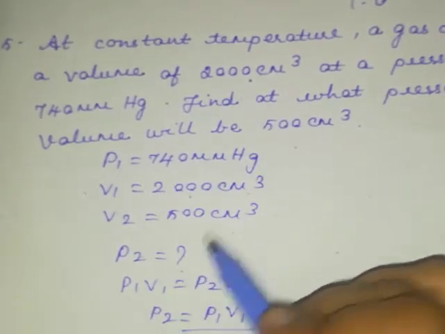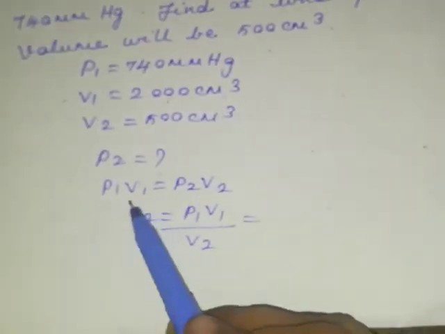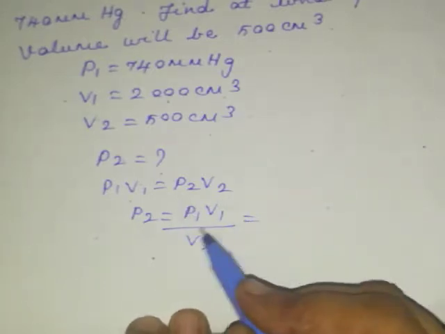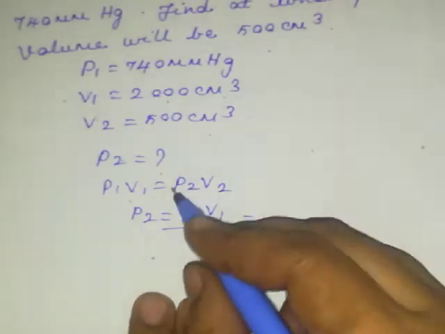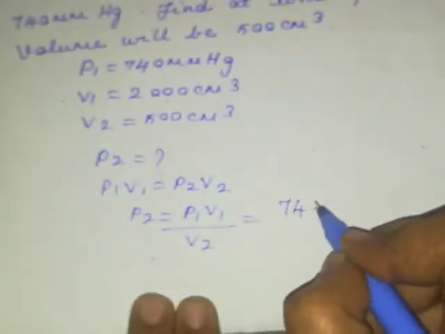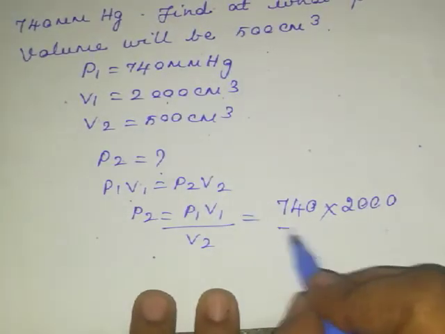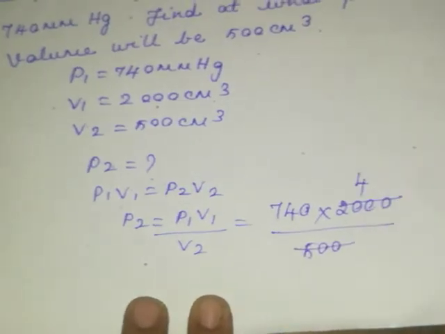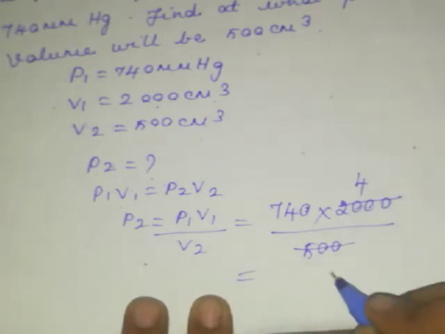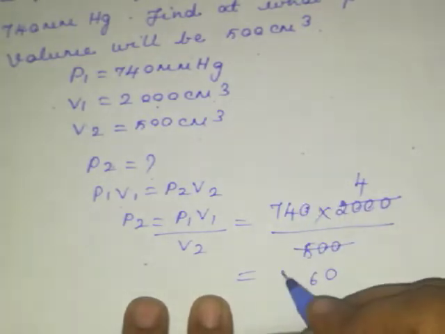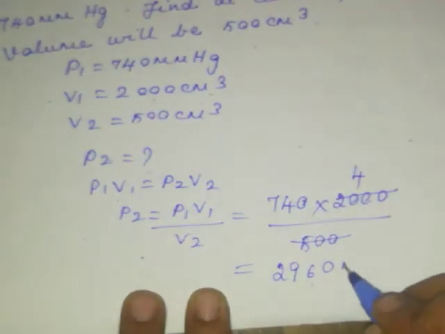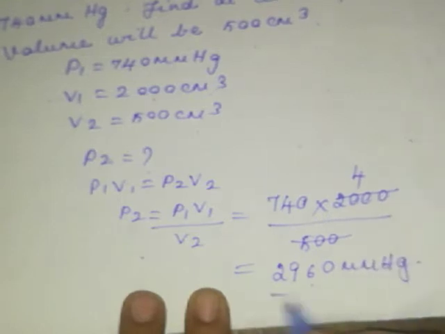So you are going to calculate P2. So now you are making use of the formula P1 V1 equal to P2 V2. That is, P2 equal to P1 V1 by V2. Now substitute your P1 value as 740 and your V1 value is 2000, divided by V2 value 500. So now this goes 4, right? 4 times, and your value is going to be 40. 4 4s are 16, so 2960. So this is the pressure value. So its unit should be mm mercury. This is your final answer.